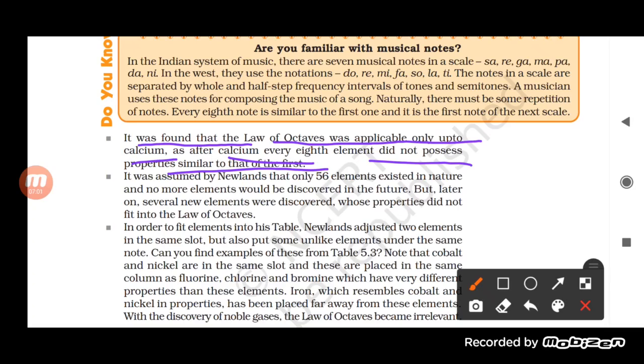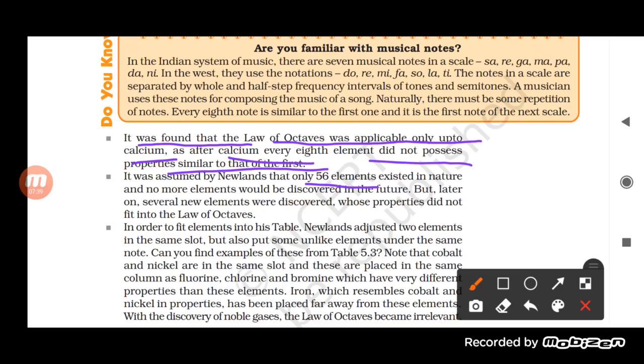Now the next limitation of Newland's law was that Newlands assumed that only 56 elements existed in nature, and no more elements would be discovered in the future. But later on, several new elements were discovered whose properties did not fit into the law of octaves. So Newland explained that only 56 elements can be present and no more would exist in nature.